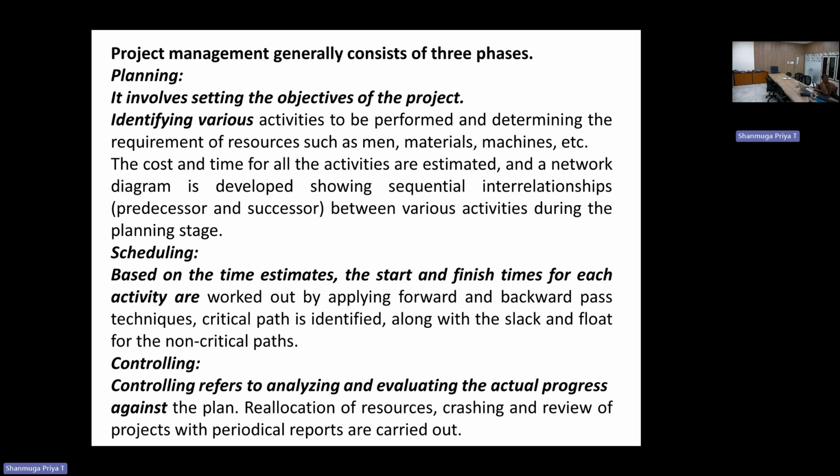Once we plan, immediately we work out the cost and duration of this project, and also identify the critical path based on cost and time. The next step is how to control each and every process as per the planning. This is allocated to the project manager: how to allocate the resources, how to deviate the schedule, and how to rearrange the schedule for crashing and review of the projects in a periodic way.